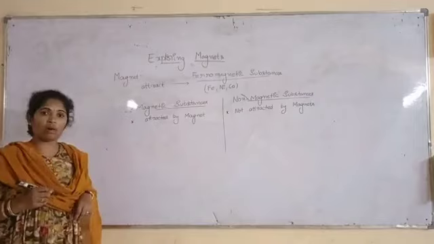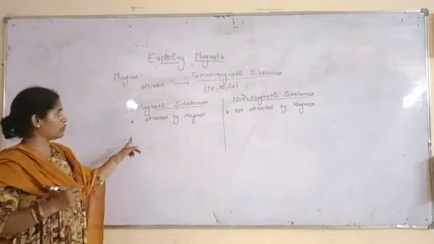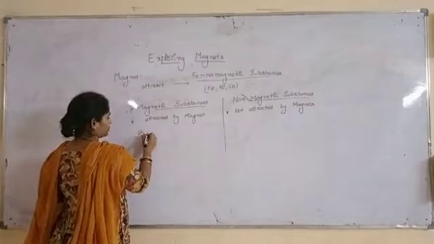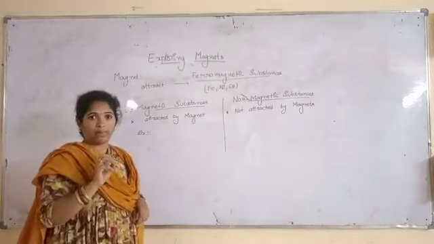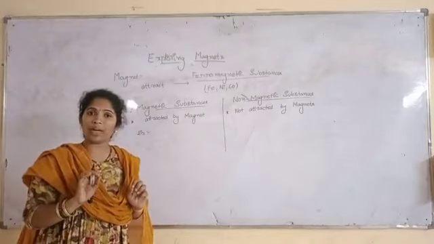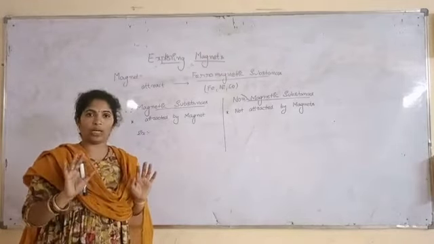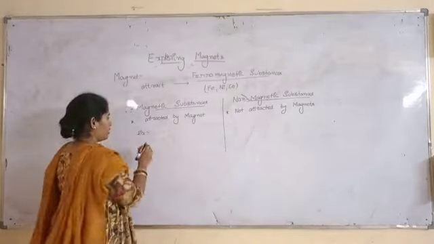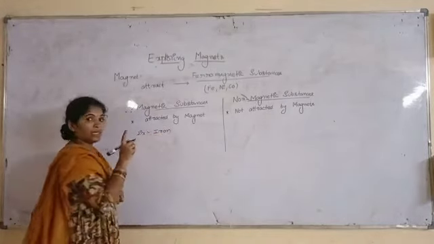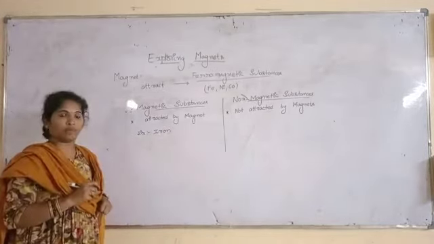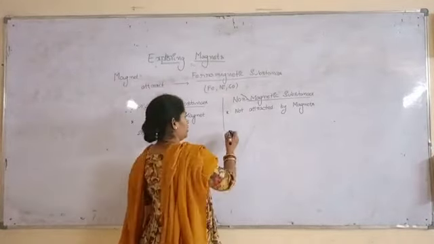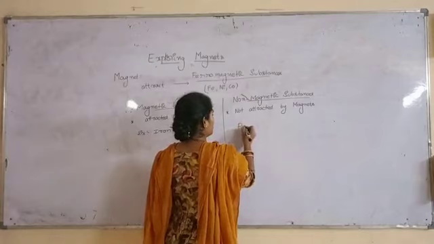Shall we discuss a few examples of magnetic substances? Examples. If I take a magnet and an iron ring, will it attract or not? Yes, it will attract. That means iron is a magnetic substance. What are non-magnetic substances? Take any rubber.